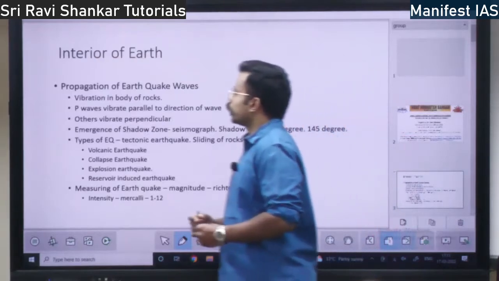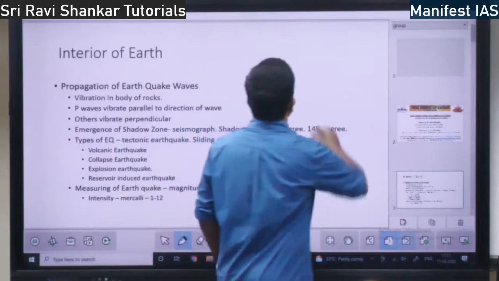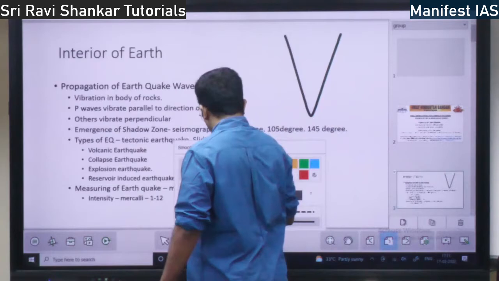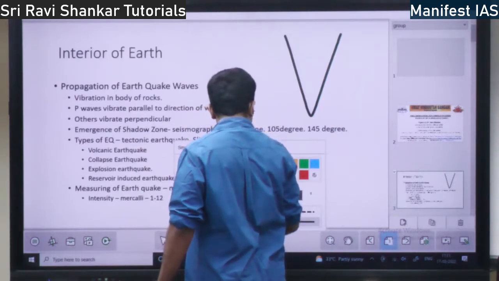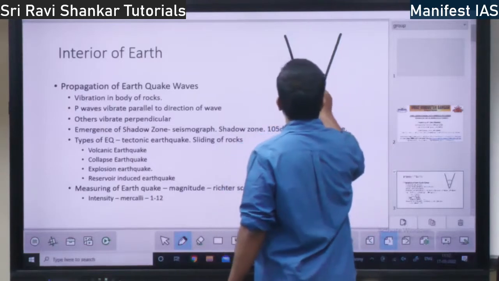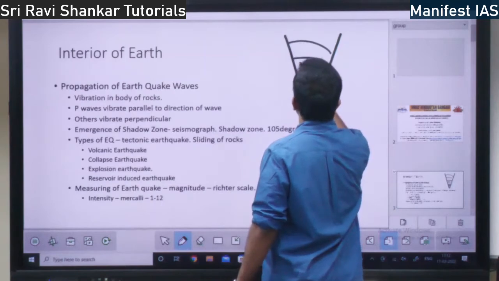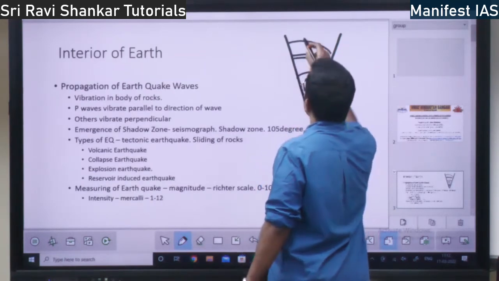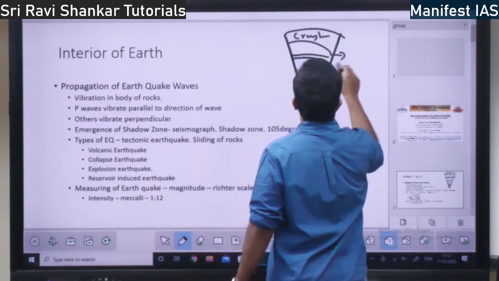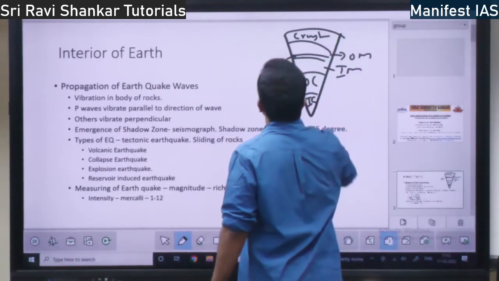So we were talking about the interior of the earth. If you take the cross section, it is actually like this. First there will be inner core, then outer core, then you have mantle, inner mantle, outer mantle. In between you have asthenosphere, right? Over that you have crust. This is the asthenosphere, right?